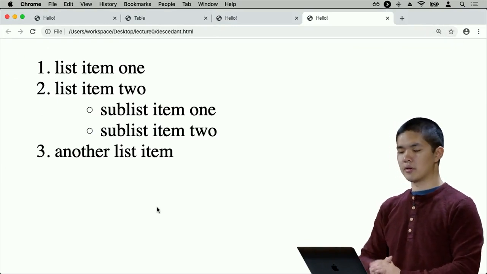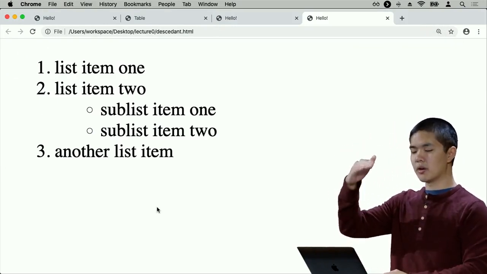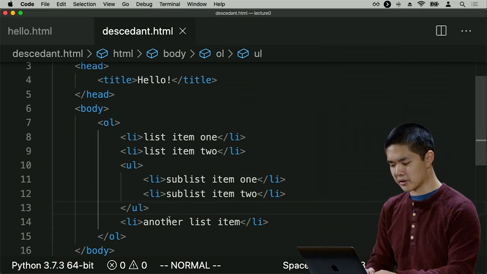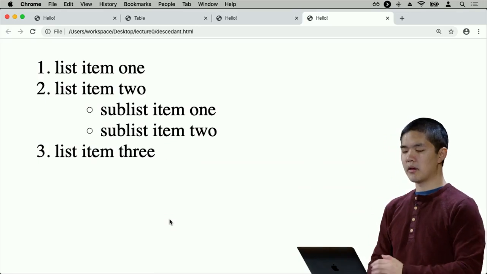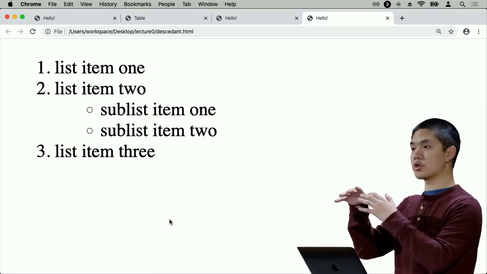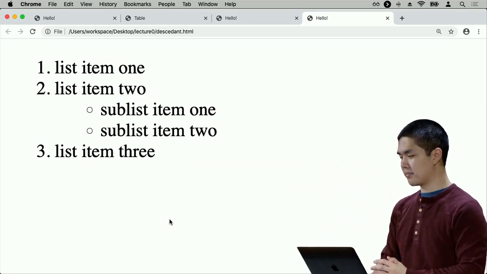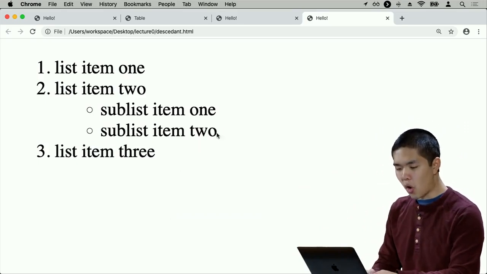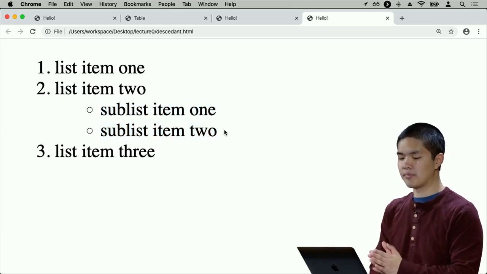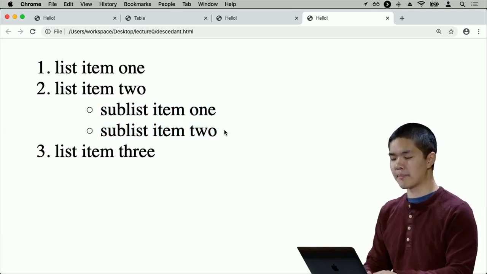So here's what we have. We have list item 1, list item 2, another list item that is probably actually list item 3. So we have 3 items, but inside of list item 2, I have an unordered list. Let's imagine, for example, that I wanted to only style these sublist items as a particular color. Like maybe I want those to be blue, for example.